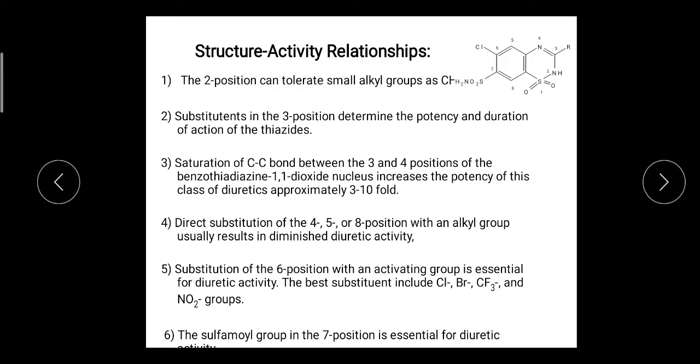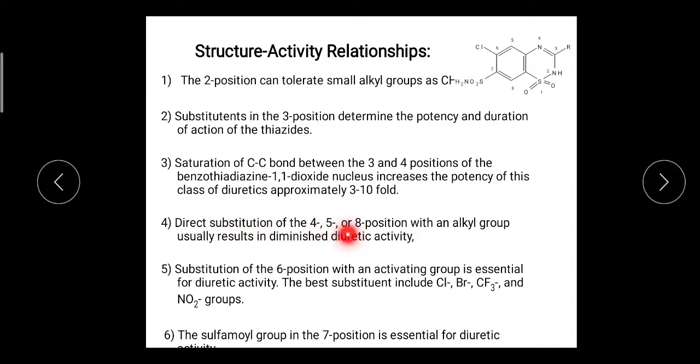The second position tolerates a small alkyl group. The third position determines potency and duration. Here a cycloalkyl group is important, and is more potent. Saturation of the carbon-carbon bond between 3 and 4 gives a potent compound. Because of that, hydrochlorothiazide is more potent than chlorothiazide.